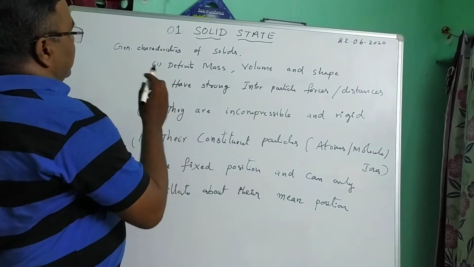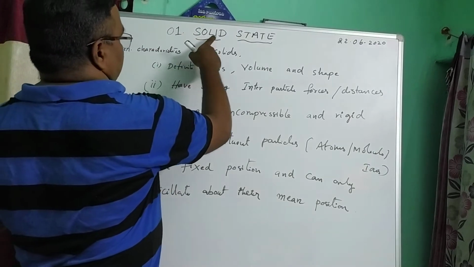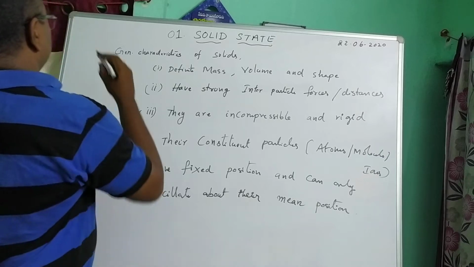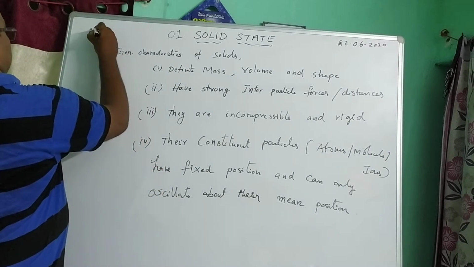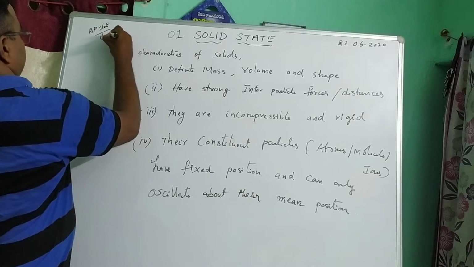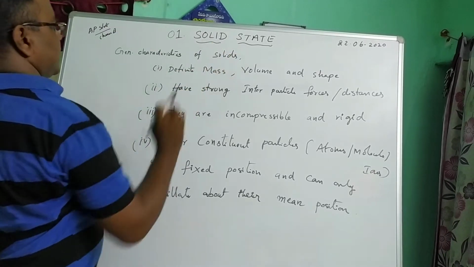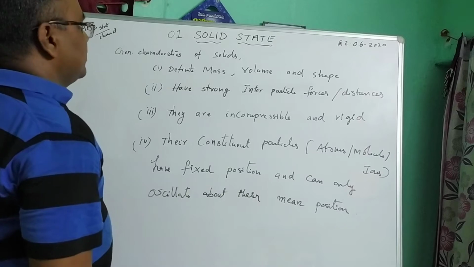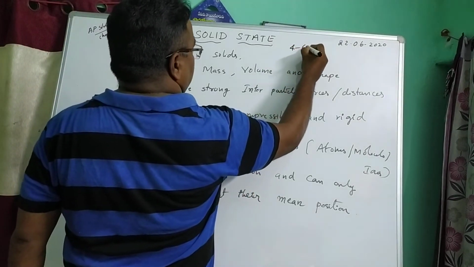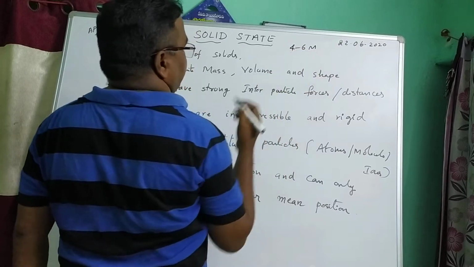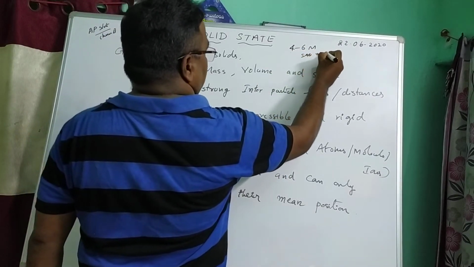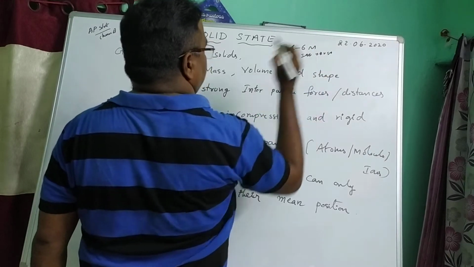Students, today we have to explain the topic solid state. This is the first lesson, the first chapter in 12th class chemistry, second year. Generally, this chapter's weightage is 4 to 6 marks, minimum 4, maximum 6 marks: one SAQ and one VSAQ.